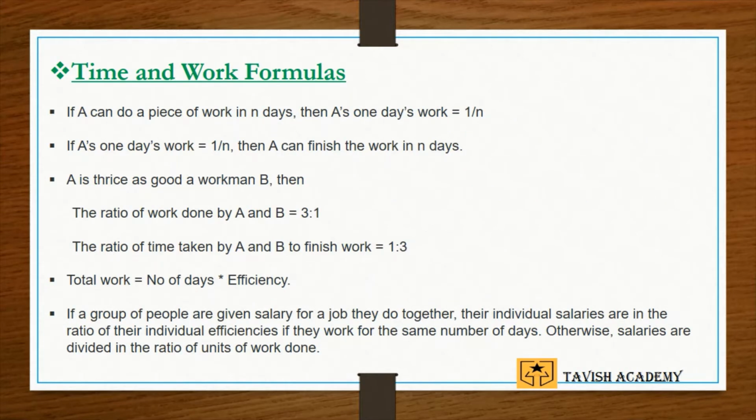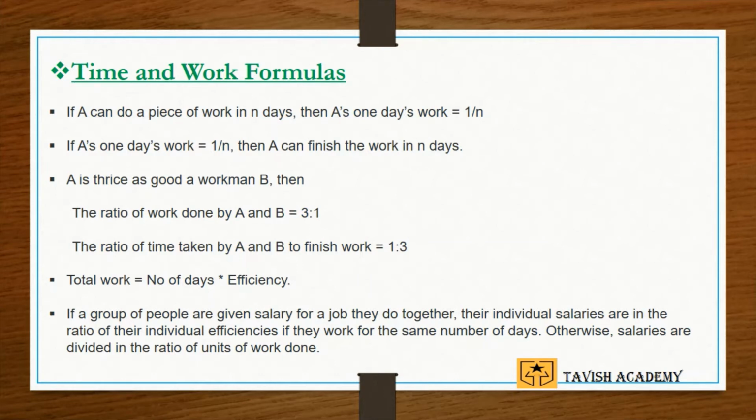Time and work formulas. If A can do a piece of work in n days, then A's 1 day work is 1 upon n. Suppose A can do a piece of work in 5 days, then his 1 day work will be 1 upon 5. If A's 1 day work is 1 upon n, then A can finish the work in n days. So, if A's 1 day work is 1 upon 5, then A can finish the work in 5 days.